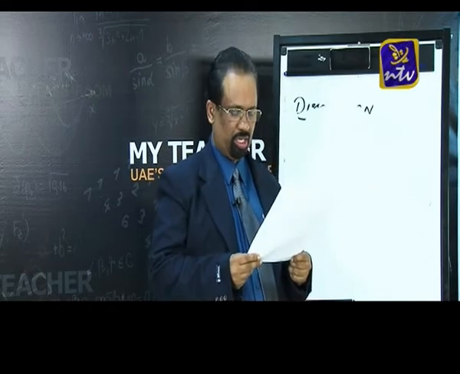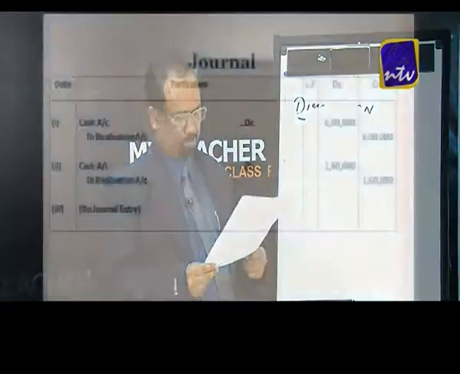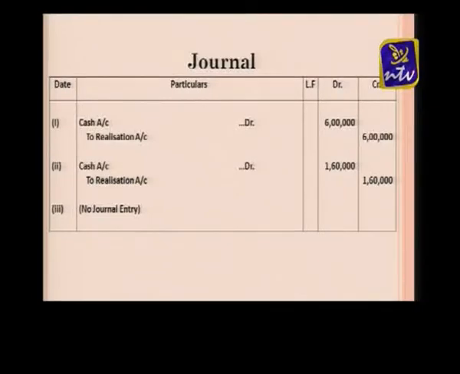And number 2, investments were taken over by P for cash payment of 1 lakh 60,000. The next entry, creditors accepted machinery and debtors in full settlement of their claim. So you can see they are given 3 adjustments. So pass the necessary journals for dissolution of the firm.